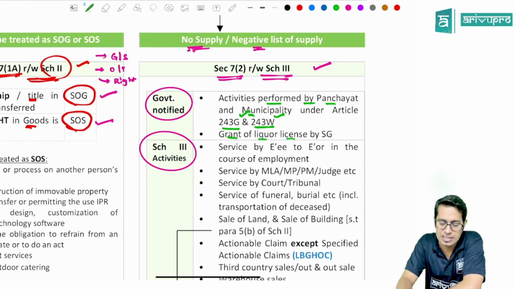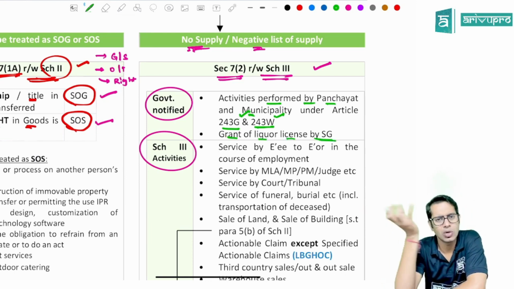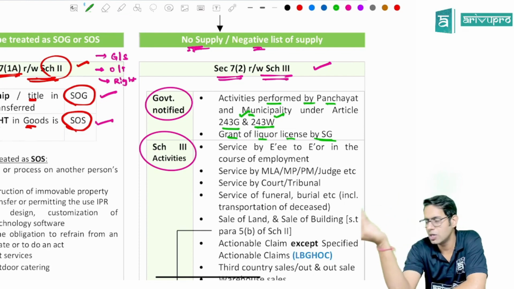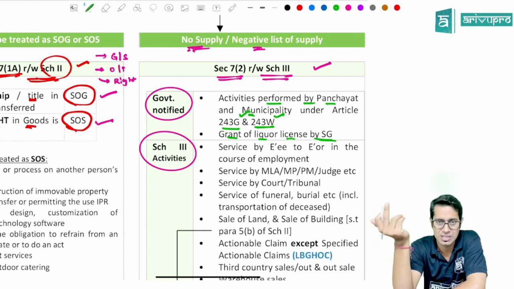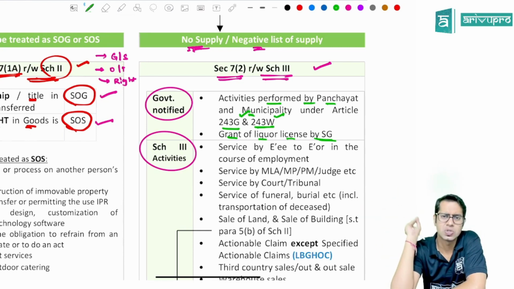Grant of liquor license by state government. If you want to start a liquor business in a particular state, you will have to take a license from the state government. So the state government is giving you the license to start a liquor business, and will take some money from you. Though the state government is granting you a license, though they are supplying services to you, this transaction will not be treated as supply.